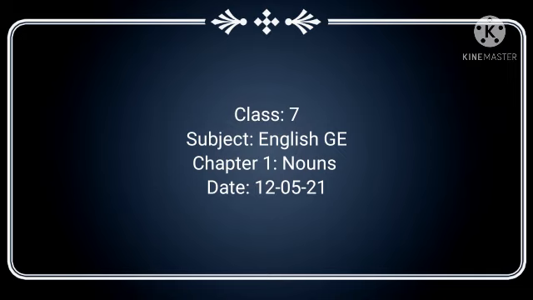Next, let's see common nouns. Common nouns are words that refer to persons, animals, or things of the same kind or general category. Let's see the example. The students listened attentively while the teacher explained the problem.